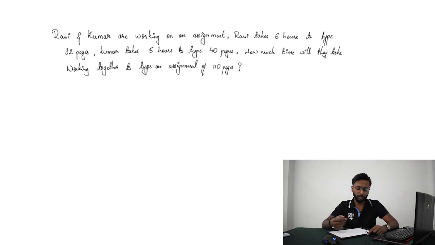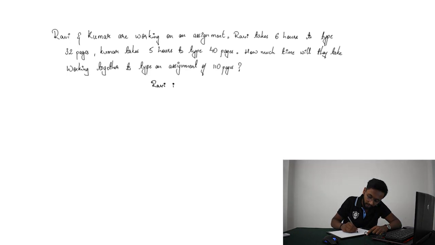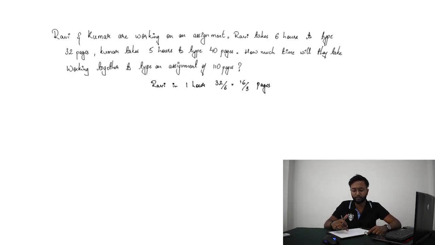So Ravi and Kumar are working on an assignment. Ravi takes 6 hours to type 32 pages and Kumar takes 5 hours to type 40 pages. How much time will they take working together to type an assignment of 110 pages? So first we'll see how many pages they type in 1 hour. Ravi in 1 hour types 16 by 3 pages.